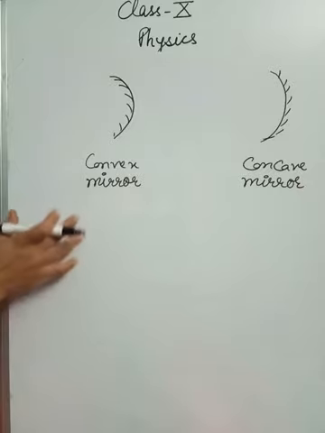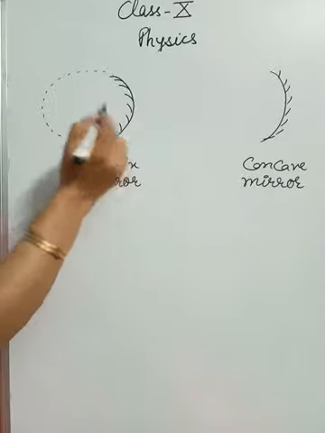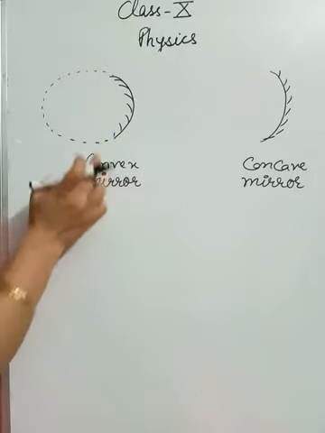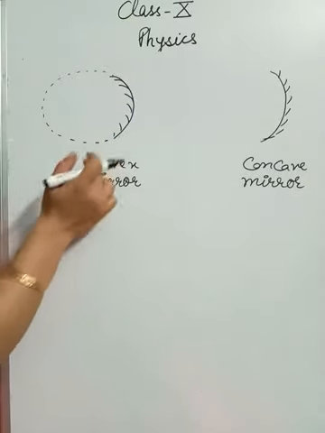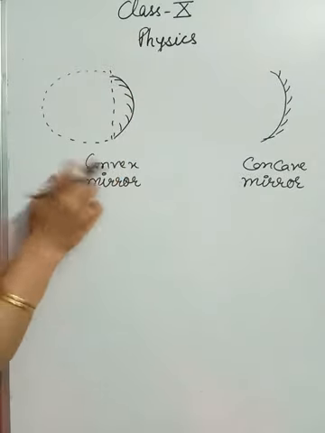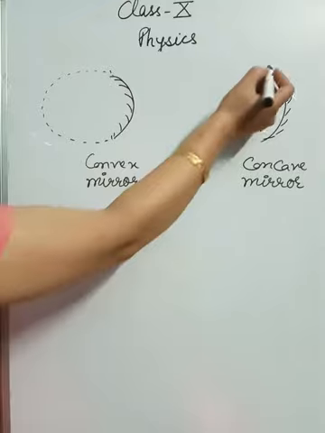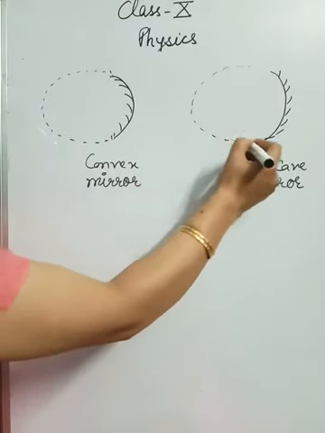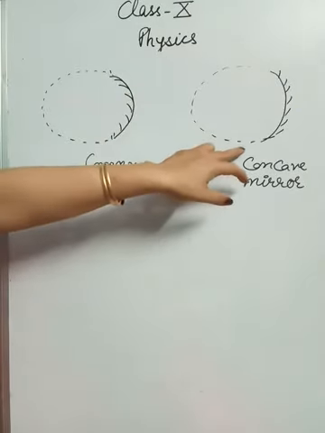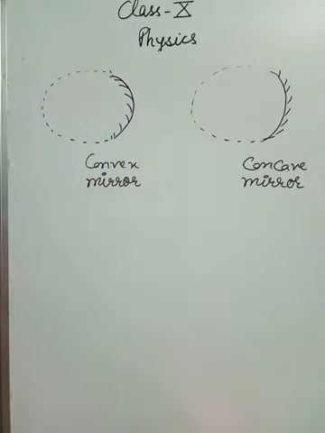So why are we calling them spherical mirrors? Because we suppose that we had a big sphere, okay, which was painted or polished from inside, and the outer surface was reflecting. So it is the cutout portion of a sphere, okay. That is why it is called a spherical mirror, and its shape is convex, okay. So this is a kind of convex mirror. In the same manner, here I can say that I was having a sphere of glass which was polished from the backside, or you can say polished from outside, and the inner surface is the reflecting one, okay. So this is the concave mirror, okay.